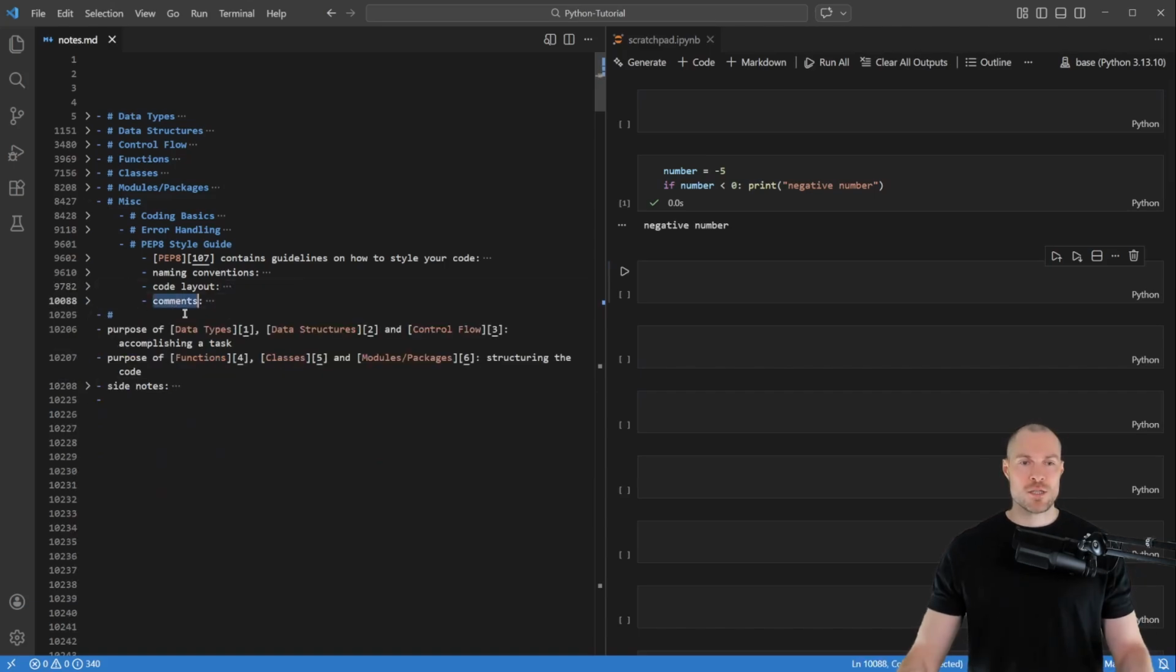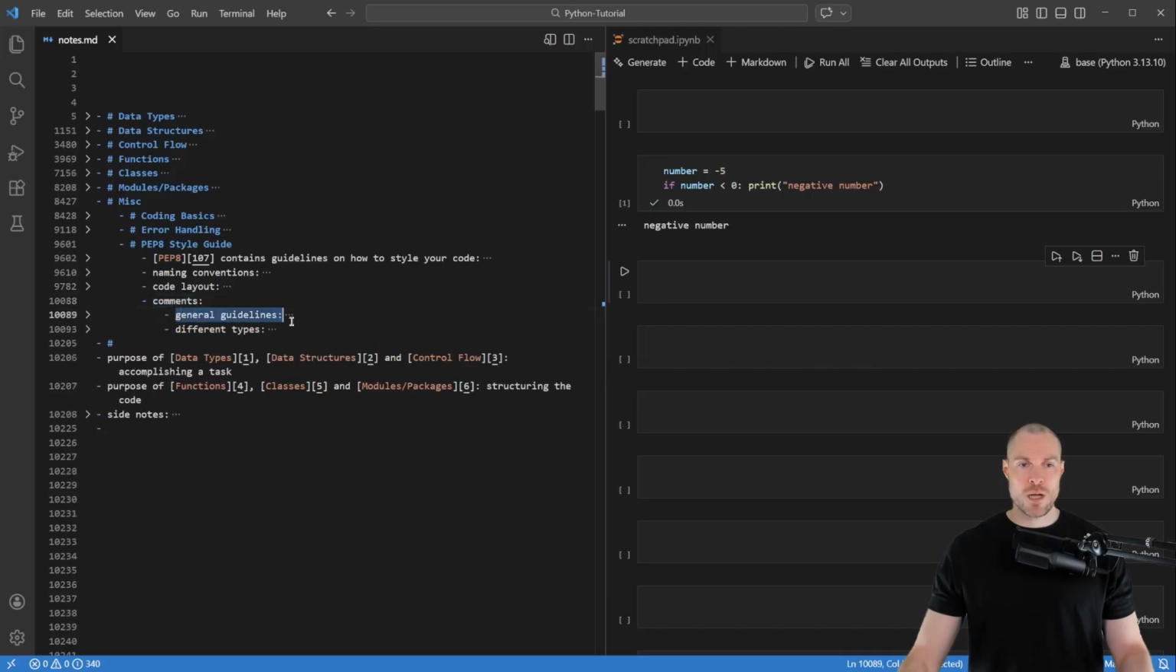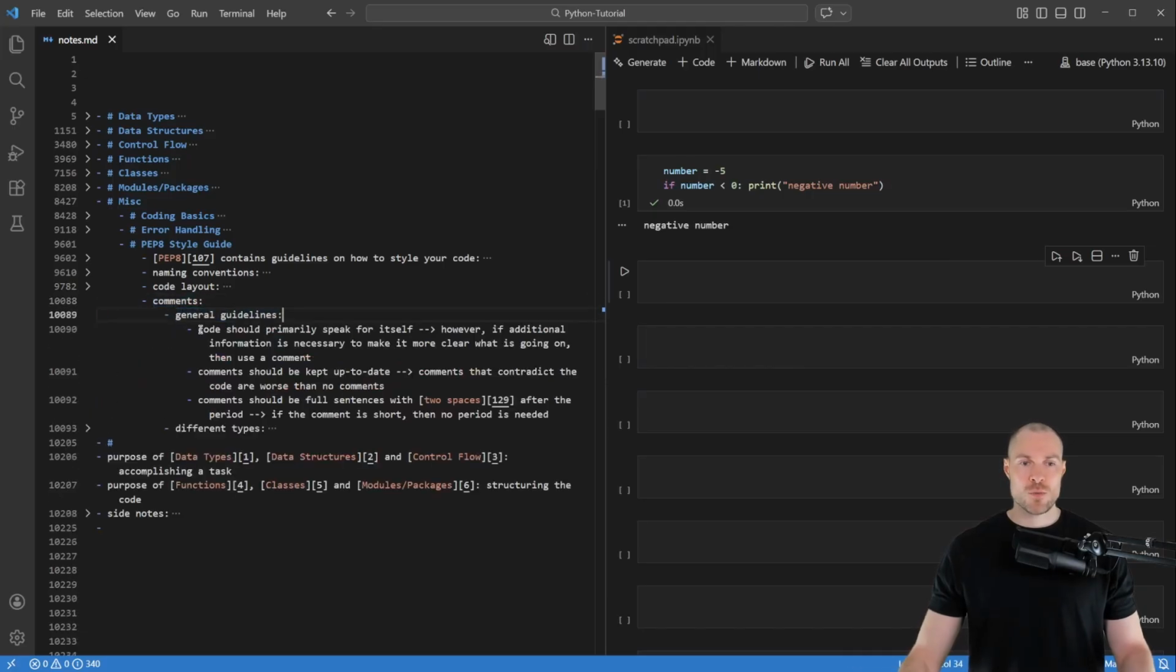And then this last section here is about comments. And here I first want to cover some general guidelines. And the first one is that code should primarily speak for itself. However, if additional information is necessary to make it more clear what is going on, then use a comment. So that's the first guideline. Second guideline is that comments should be kept up to date. And that's because comments that contradict the code are worse than no comments. And then the last guideline is that comments should be full sentences with 2 spaces after the period. And if the comment is short, then no period is needed. So those are the general guidelines.